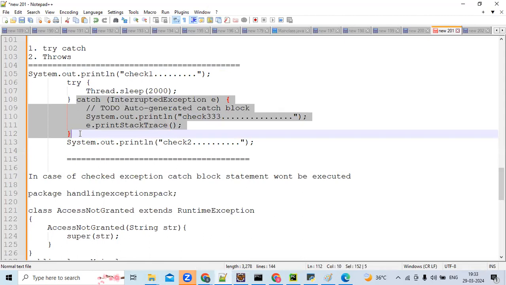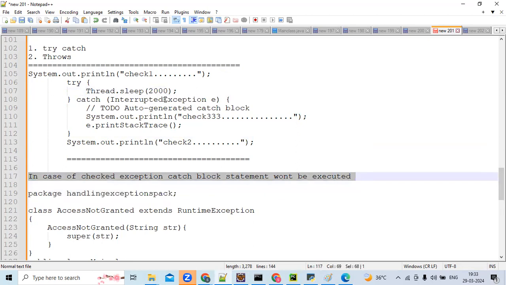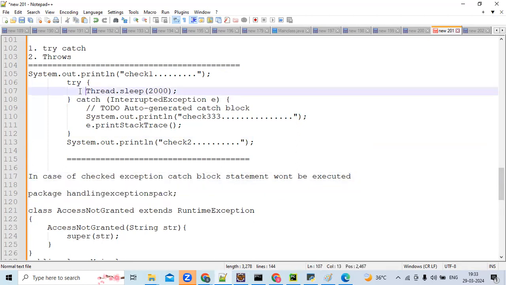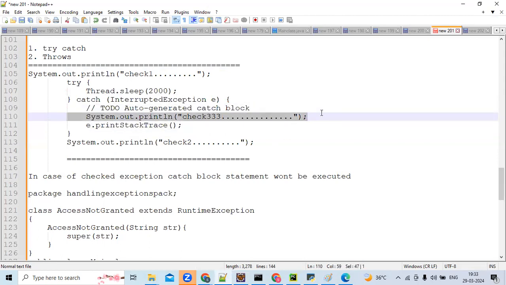Did you get what I was saying? You can't take this point for granted. Because if the flow is smooth, why would the catch block be executed? Only if some exception arises is the catch block executed, and only then will this line be executed. Am I correct?